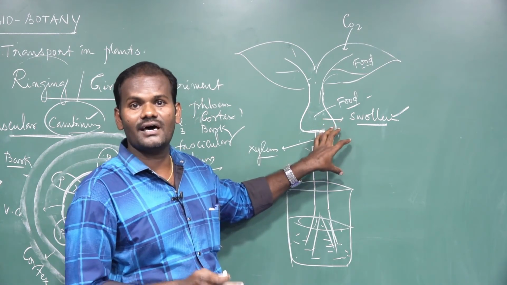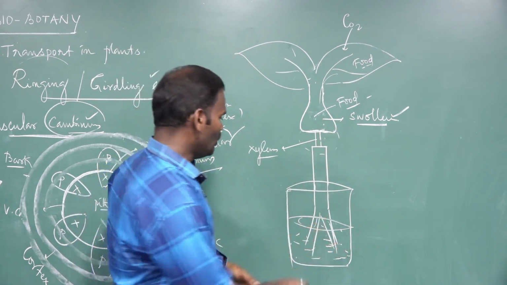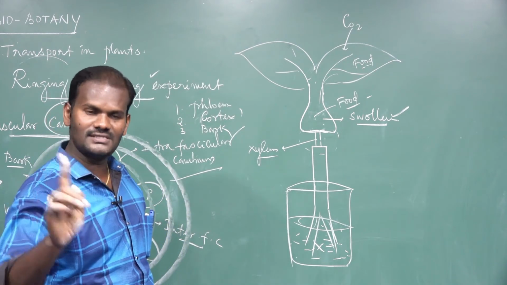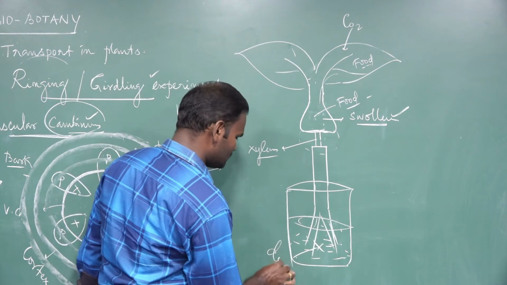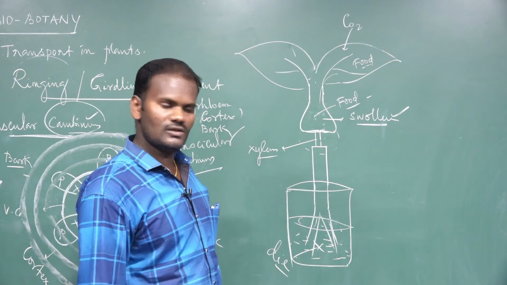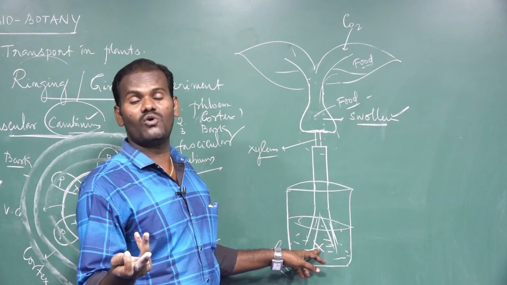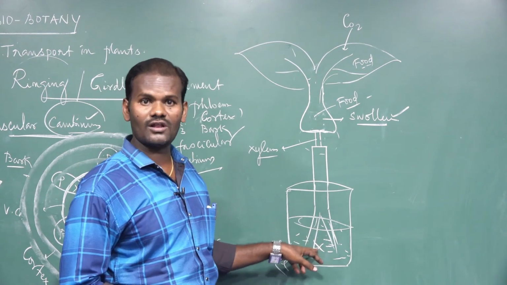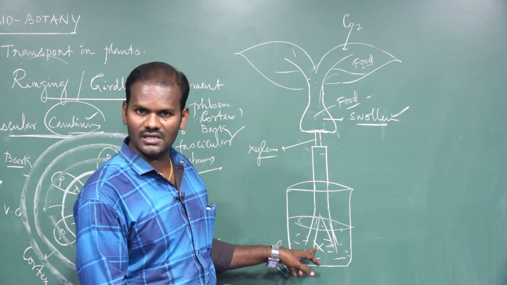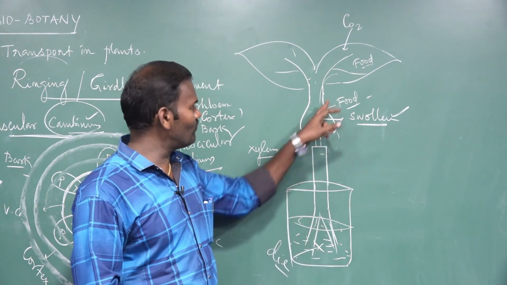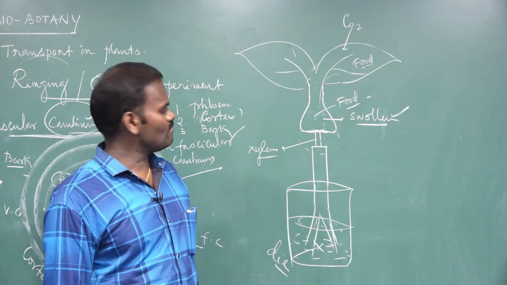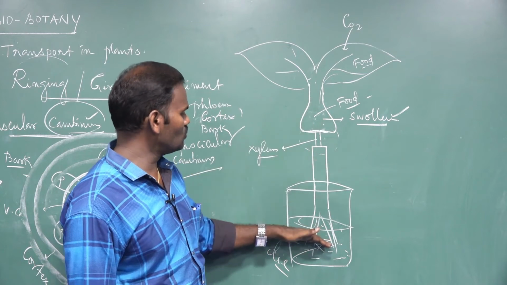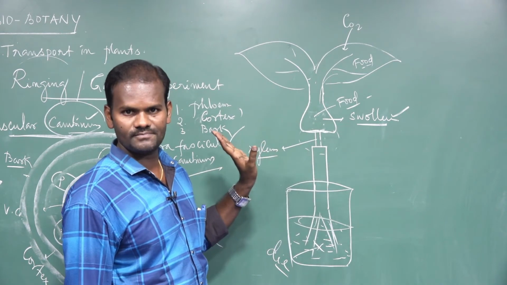If these conditions continue for days, what will happen? If the phloem is removed, the root will die first. Why? Roots cannot manufacture their own food because they are a non-chlorophyllous, achlorophyllous part. They derive food from the leaf. Here the food material does not pass to the root system because the phloem is removed.